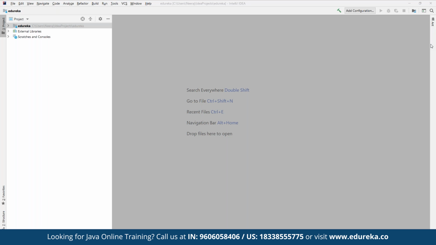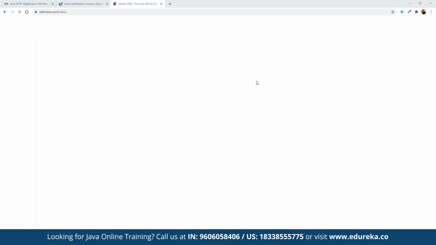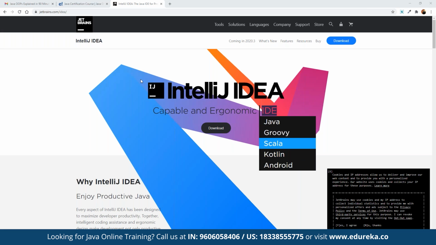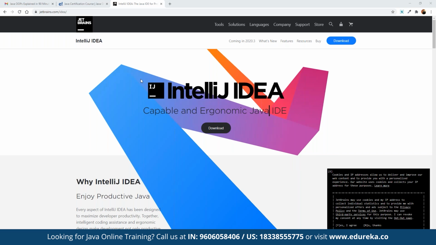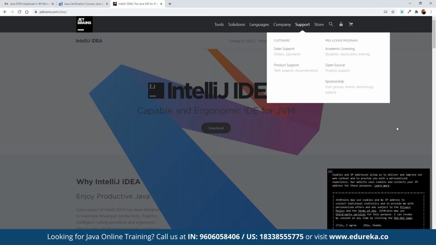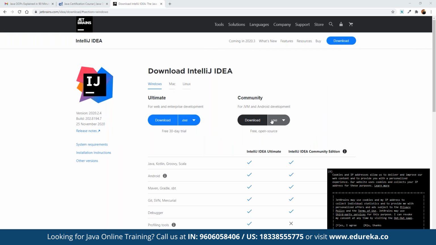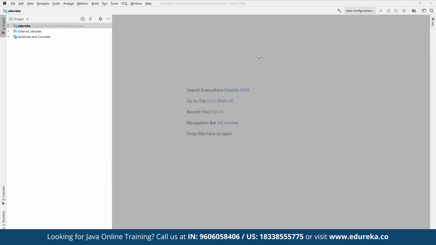IntelliJ is offered as a community version as well. That means if we have a requirement for building multiple commercial projects, then we can go for the enterprise edition, or we can go for the community edition, which is good for developers or those who are just starting their journey in Java development. And we can use Eclipse, or any other editor as and when required. It's not mandatory that we have to use IntelliJ. From this link, we have to click on download, choose the community version, and click on download. Then we can start working on a new project altogether.